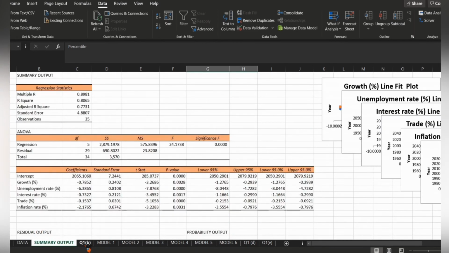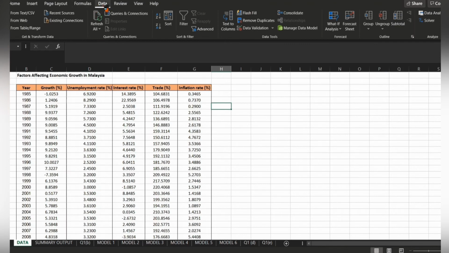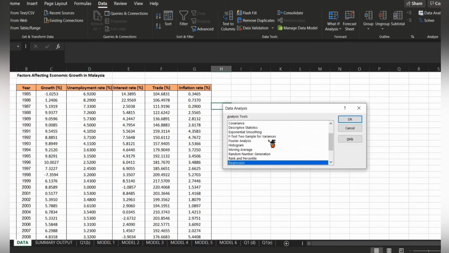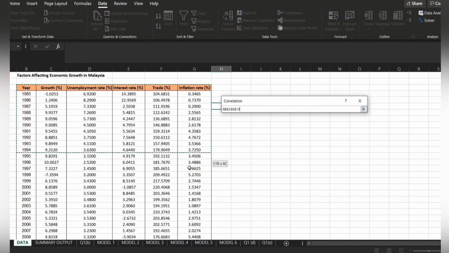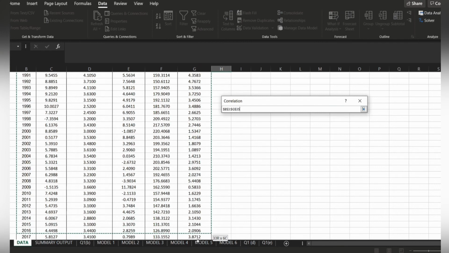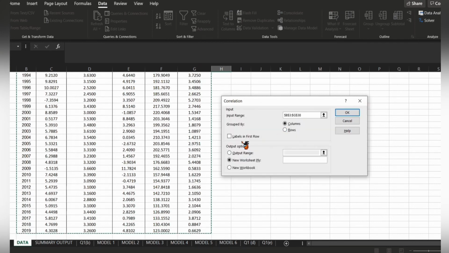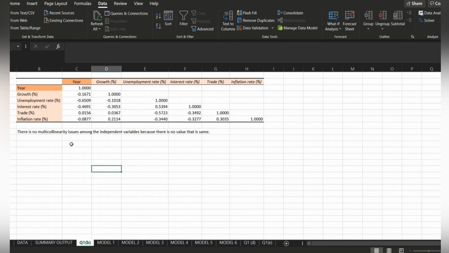Next, for question 1b, we go to the data tab, data analysis, and choose correlation and click OK, and put all of the data into the input range, and then labels, new worksheet, and we click OK. This is the output. So there is no multicollinearity among the independent variables because there is no same value.